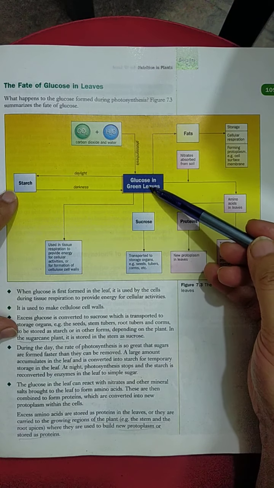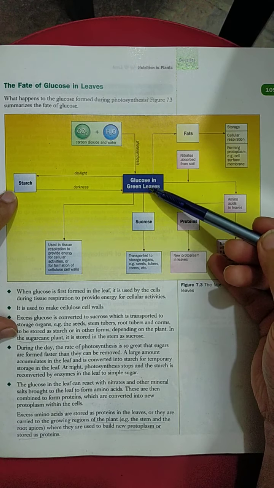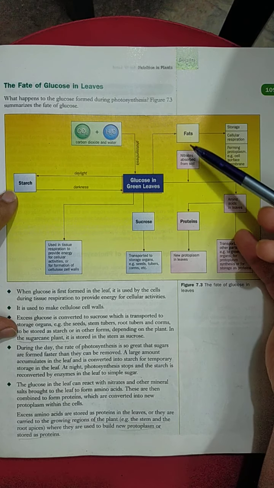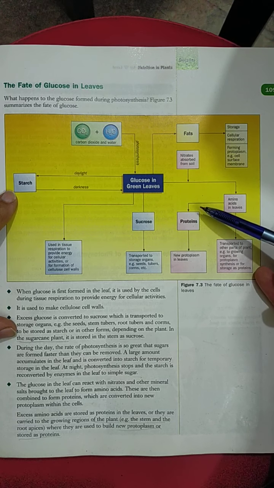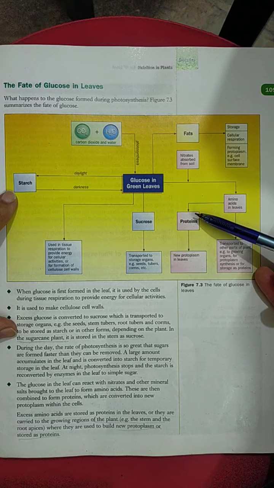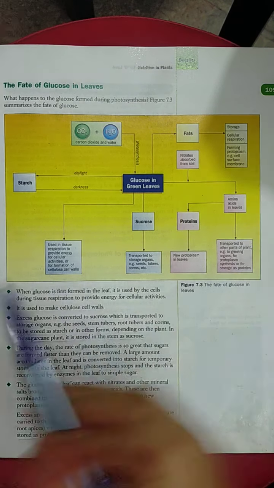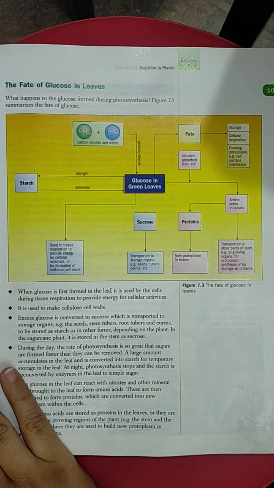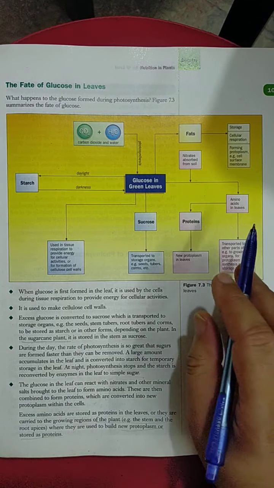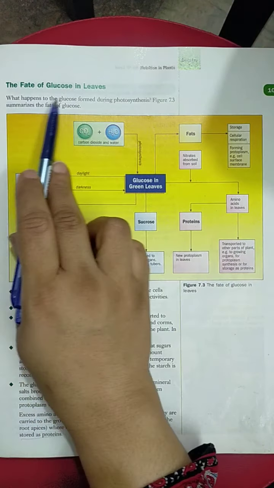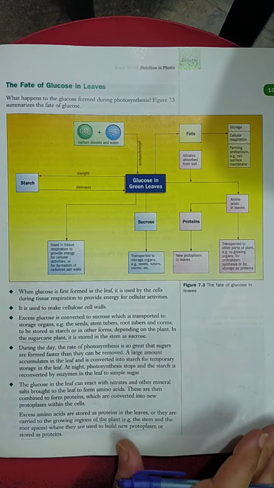It is also used in the formation of the cell wall. It is also used in the formation of fats and proteins, and whenever they are required by the plants for different activities, they can be utilized in the formation of different new parts and also in the process of respiration. Okay, this is the fate of glucose in the leaves.